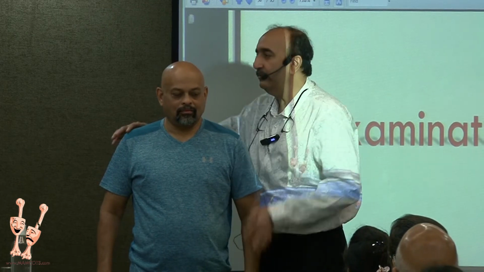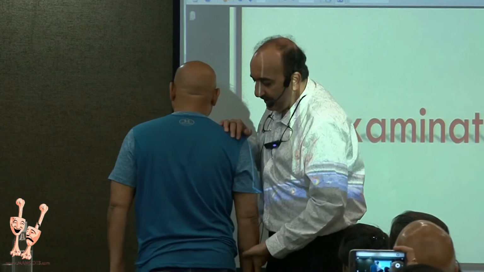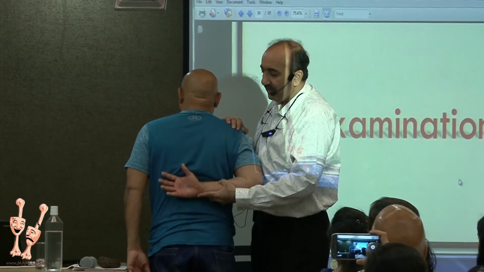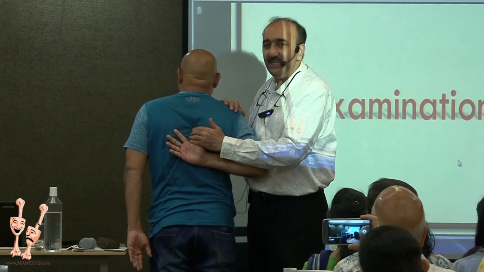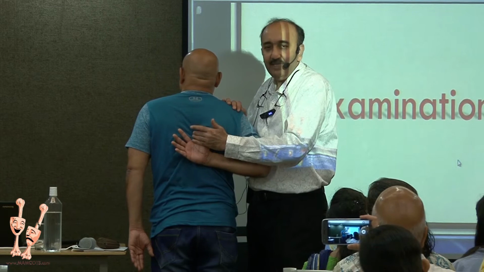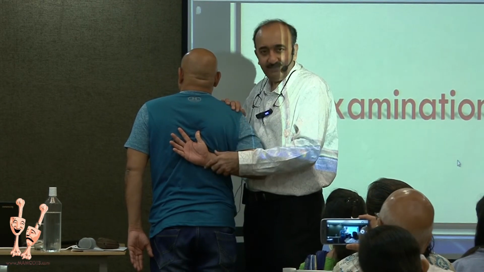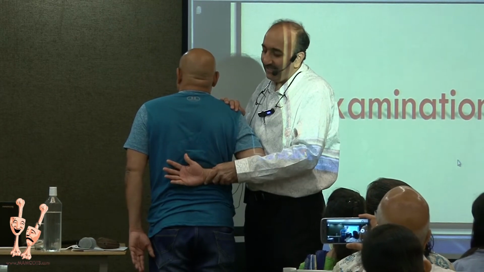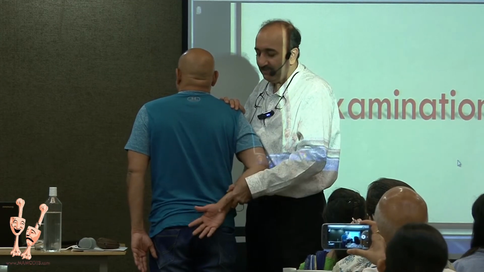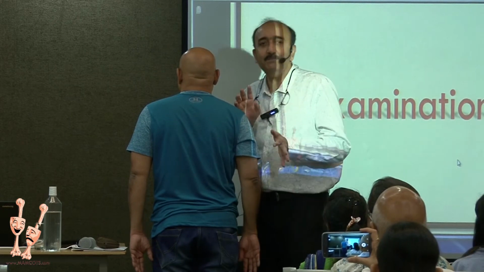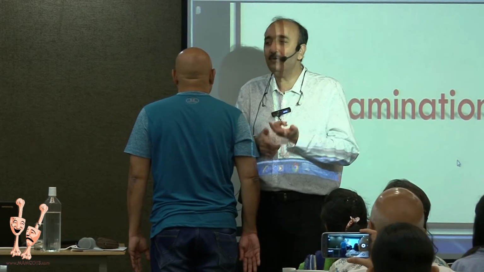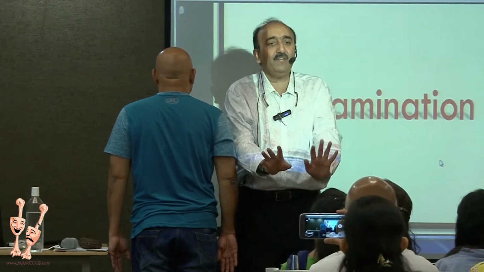Internal rotation is this, up to there. So ideally, if he is able to reach the interscapular area, which is around D7, we are looking at 90, 95. So then a little less is 80, and then this is maybe 70, and then maybe this is 65, and this is maybe 60 or 55. So that is an approximation. See, each of these degrees, you are not putting a goniometer and saying that. This is for you 55. So each time it will be 55 for you. Understand? For me, it could be 65, but for you, that is 55.